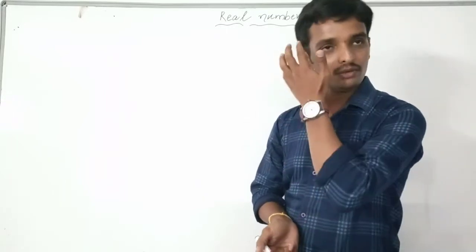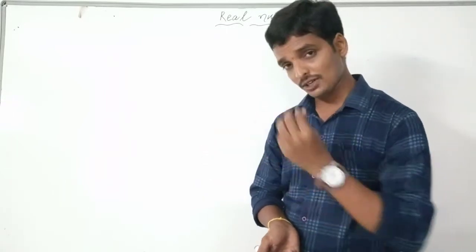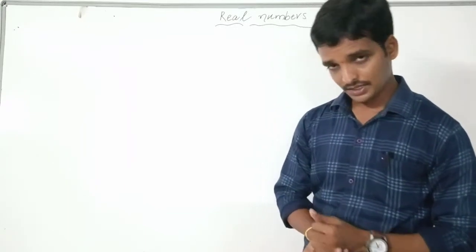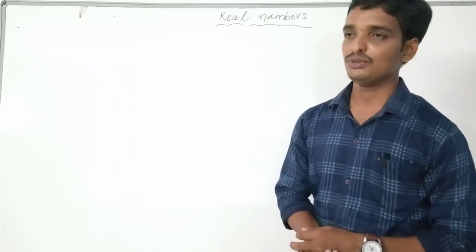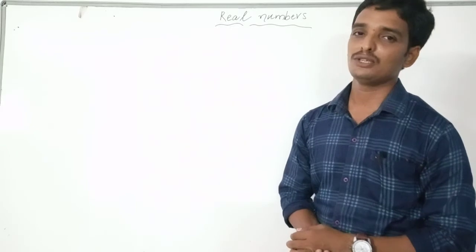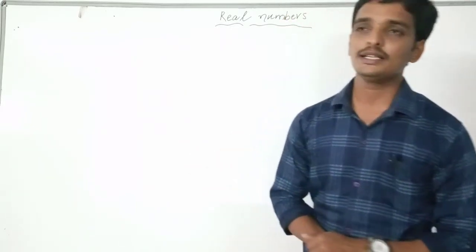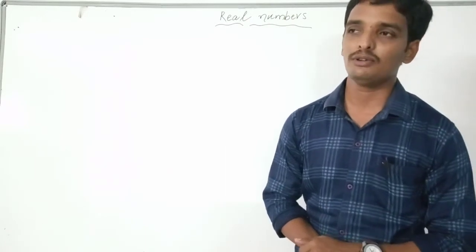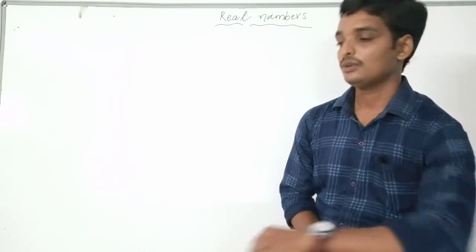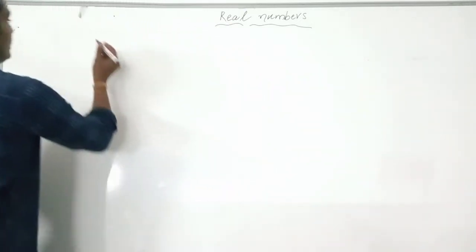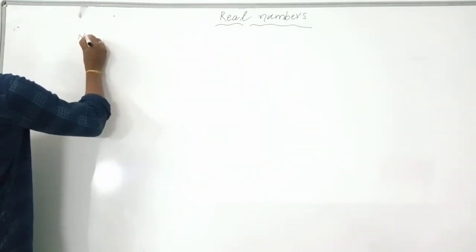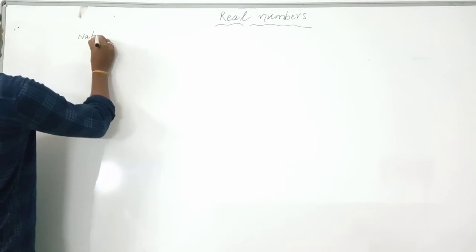Actually we may have a doubt in our mind: is 0 a number? Yes, 0 is a number. Individually the 0 has no value. If you write the 0 on the right side of a number, you get a greater value of that number. So the number systems start from natural numbers. The first thing is natural numbers.